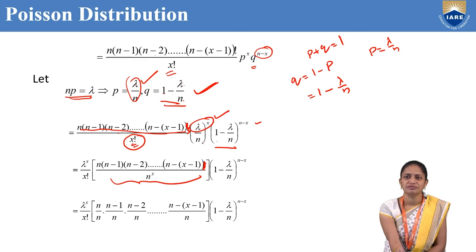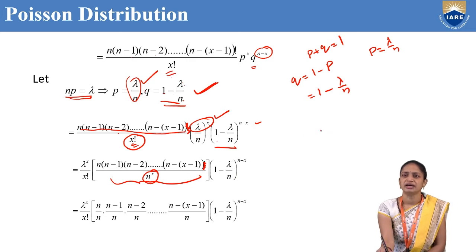Into the next term, 1 minus lambda by n whole power n minus x.